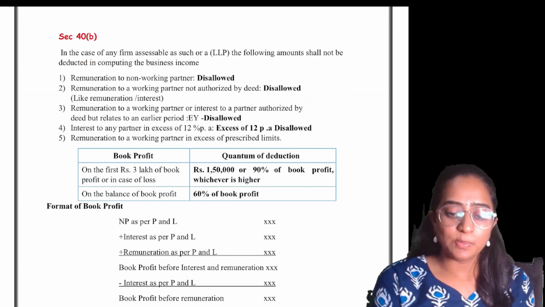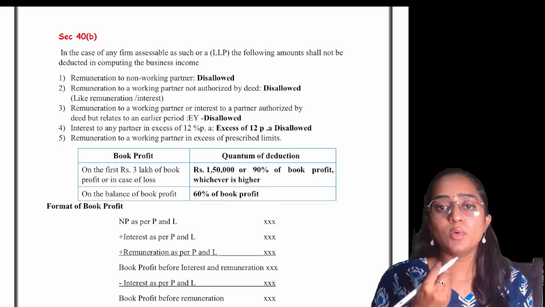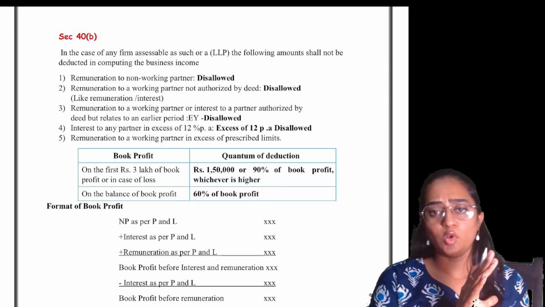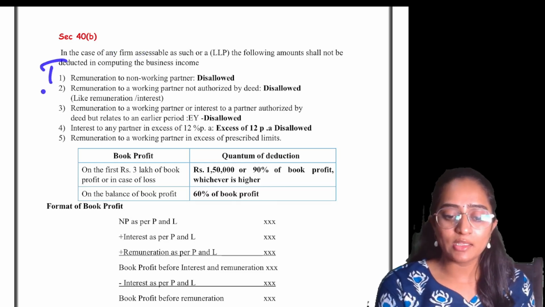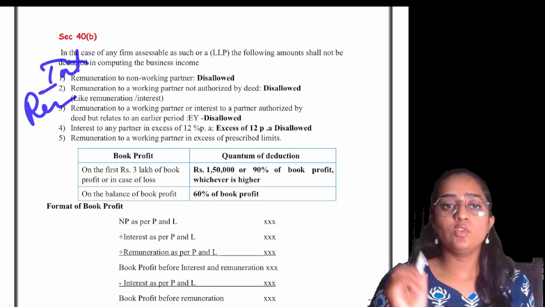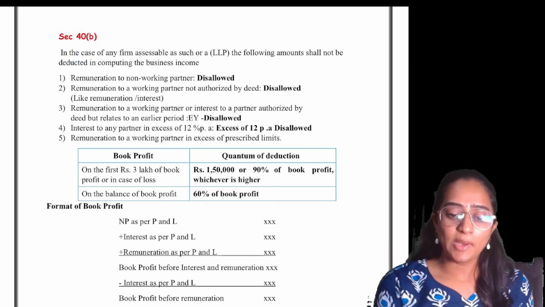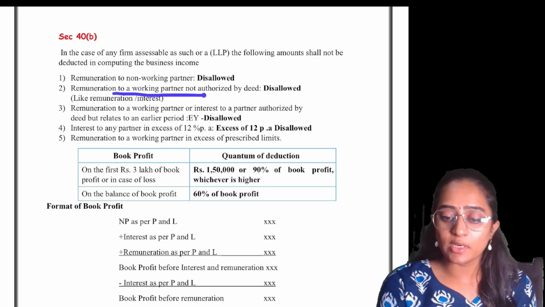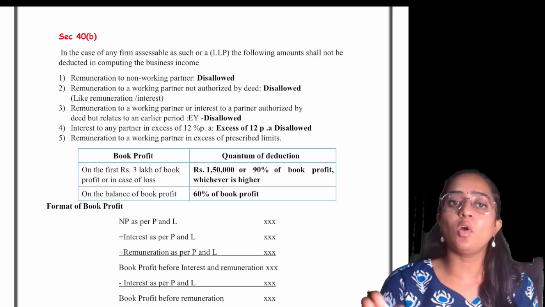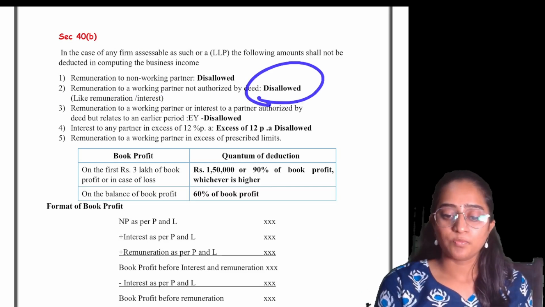Section 40B speaks about the firm, that is, what would be the deduction that is allowable to the firm. The normal provision is concerned, but there are certain interest and remuneration amounts you have to consider here in the case of a firm. Any remuneration paid to a non-working partner would be disallowed. Remuneration to a working partner which is not recorded, that is not authorized in the deed at all, is going to be disallowed.